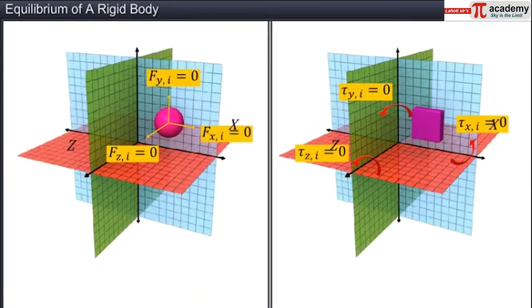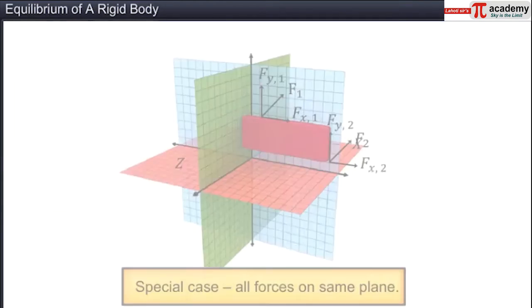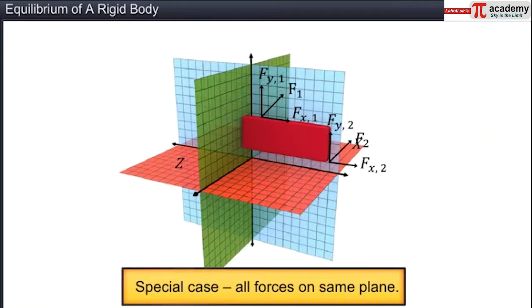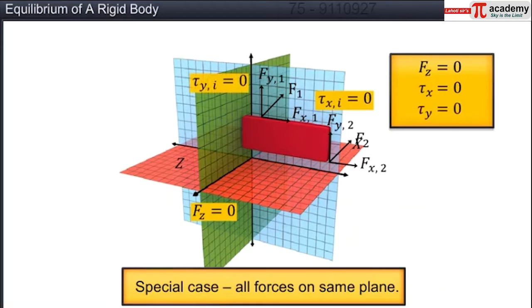A body is in mechanical equilibrium if these 6 independent scalar equations are satisfied. Now let us consider a special case where all the forces acting on a rigid body are in the same plane as the xy plane. Since all the forces are in the xy plane, the component of force along the z-axis, Fz, is 0. Since forces in the xy plane cannot produce torques in the same plane, we can write tau x is equal to 0 and tau y is equal to 0.